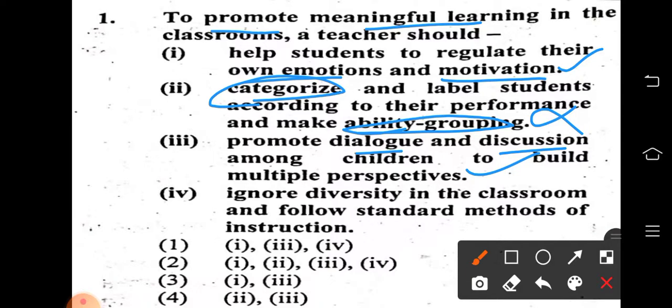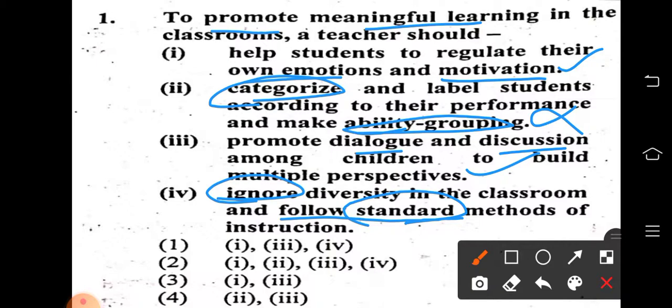Ignore diversity in the classroom and follow standard methods of instruction. Here, ignore is the negative thing. Whatever the situation in the classroom, we should never ignore it. And here they also say to follow the standard method. If we want to reach each and every child, keeping individual differences in mind, we should always follow differentiated instruction.